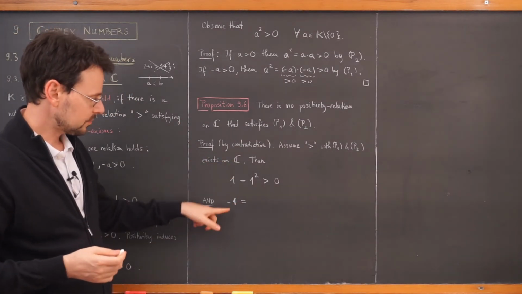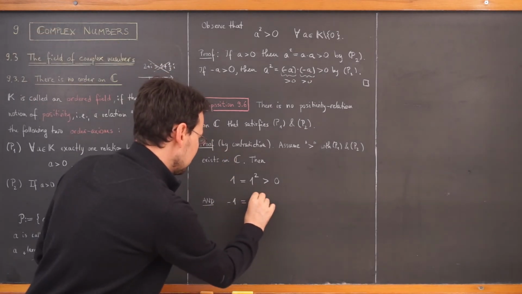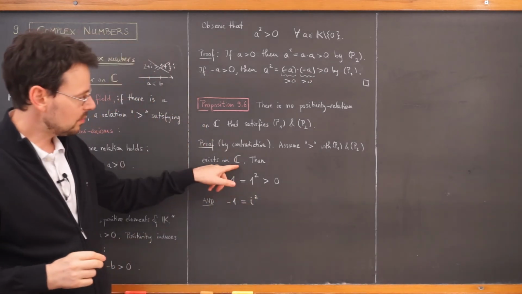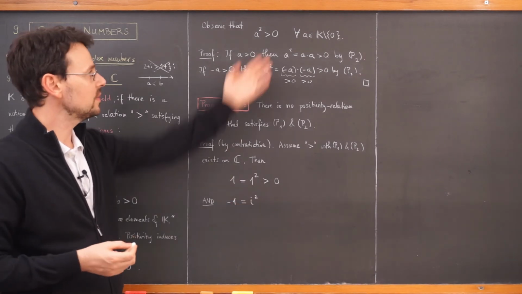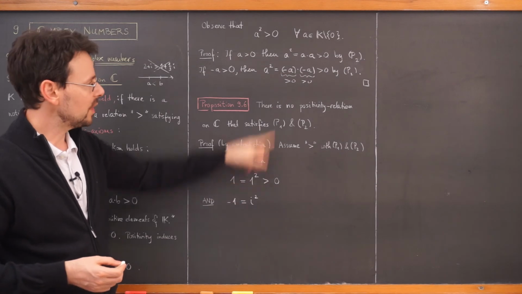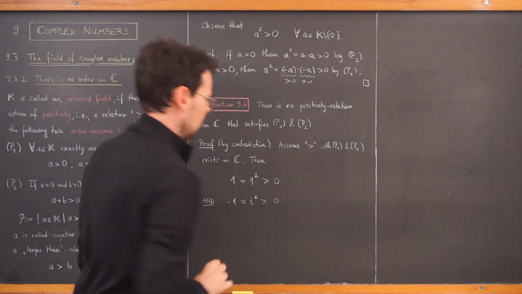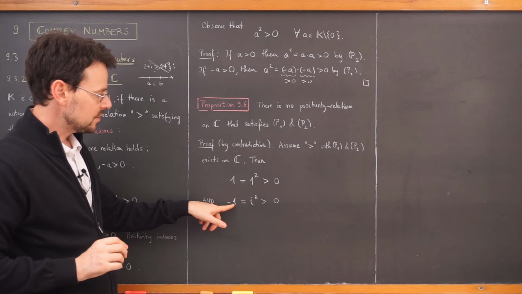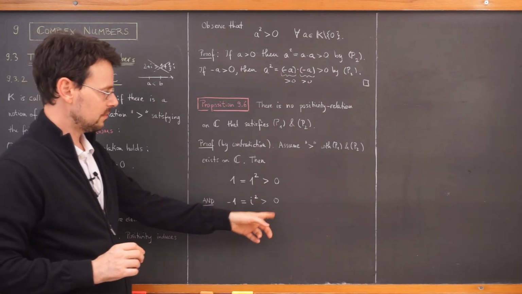Now, minus 1, and this is the important idea, which in the complex numbers can be written as i squared, and i obviously is not 0, gives minus 1. But then again, by this observation, minus 1 equaling i squared must also be positive.